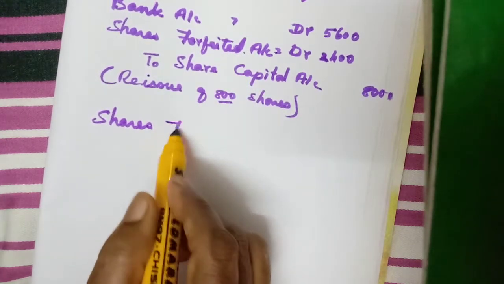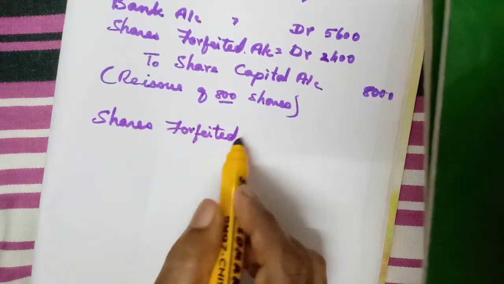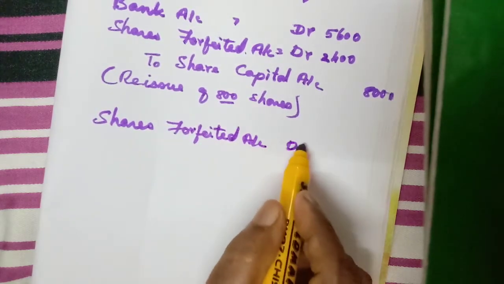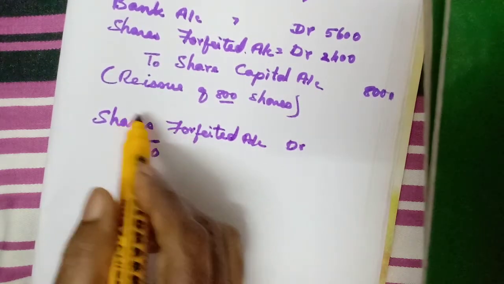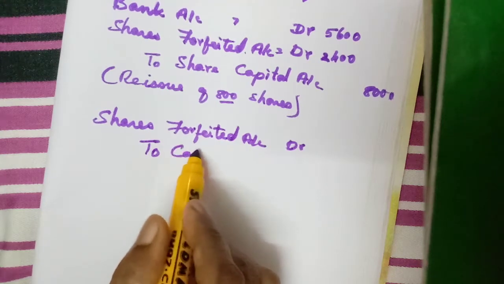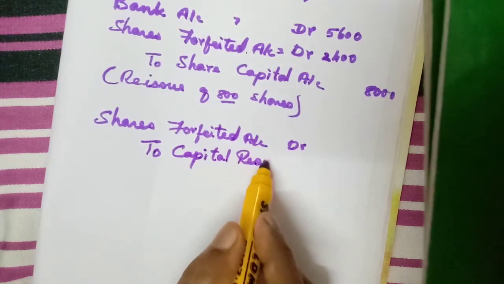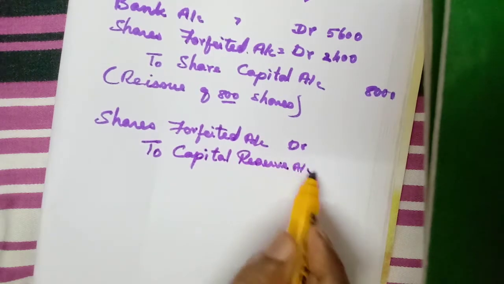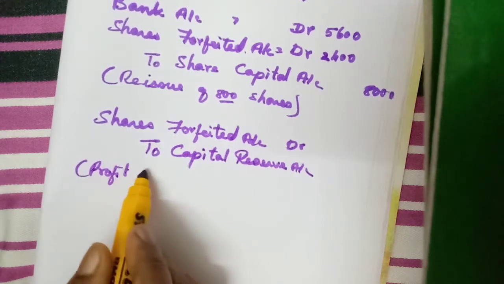Shares forfeited account debit to, because this one we are transferring to capital reserve. That one is the reserve, shows always credit balance. Profit on reissue.